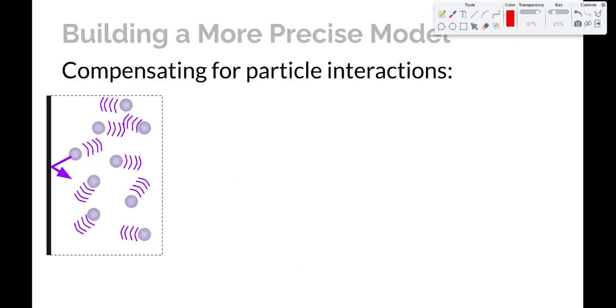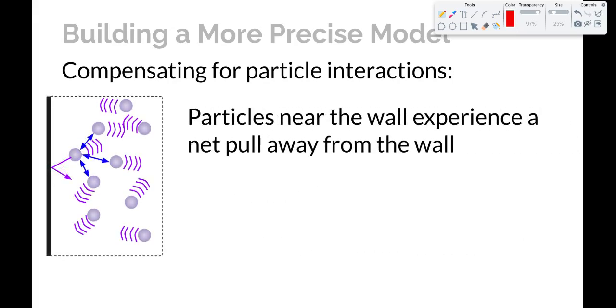The other thing that we have to compensate for is particle interactions. And here's how we're going to do it. Particles that are near the wall experience a net pull away from the wall. So imagine this particle is going to collide with the wall, and that collision is what makes pressure. It's all those collisions with the wall. That particle that's near the wall, there are more attractive particles on the inside than there are on the outside, because it's not attracted to the wall like it is to the other particles of its own kind through IMFs.